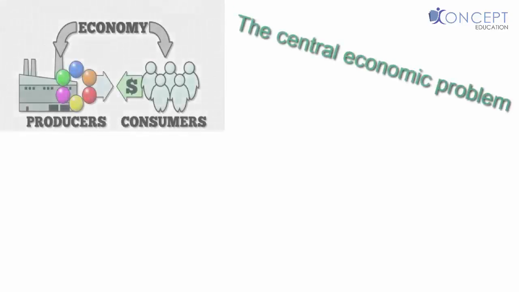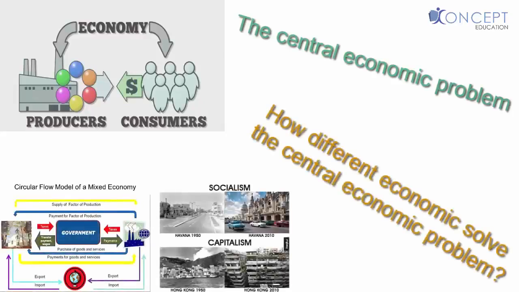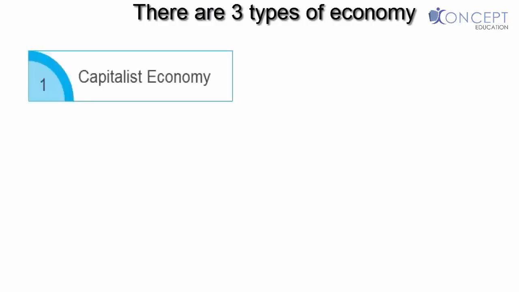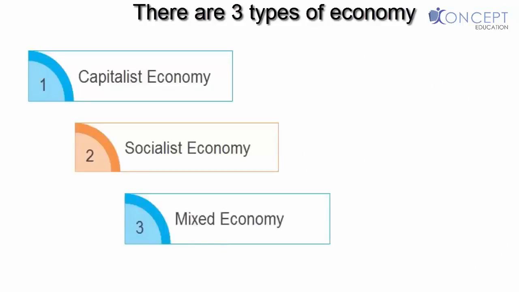Okay, just now we have studied the central economic problems. Now just knowing the problems is not a good thing. We also need to know how different economies solve these central economic problems. Now wait a minute, what does different economies mean? So there are three types of economies: one is a capitalist economy, the other a socialist economy, and the third a mixed economy.